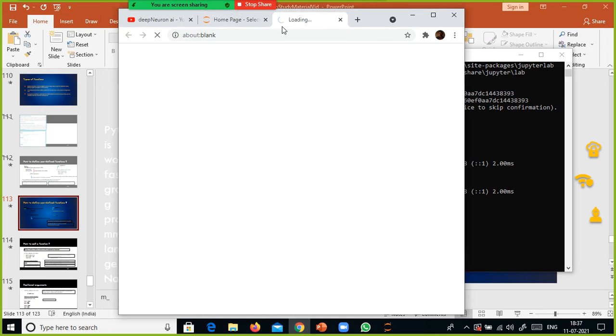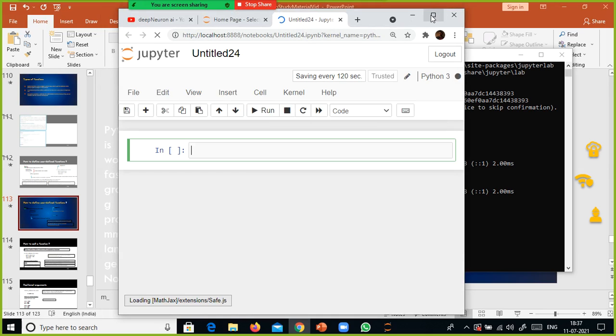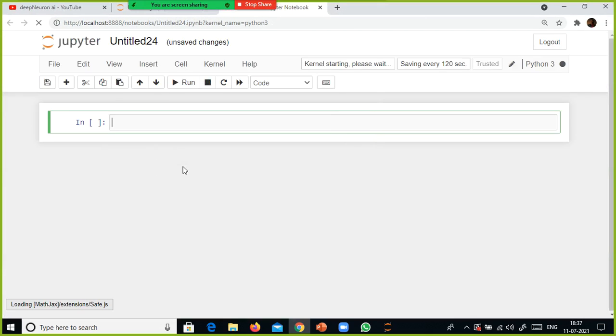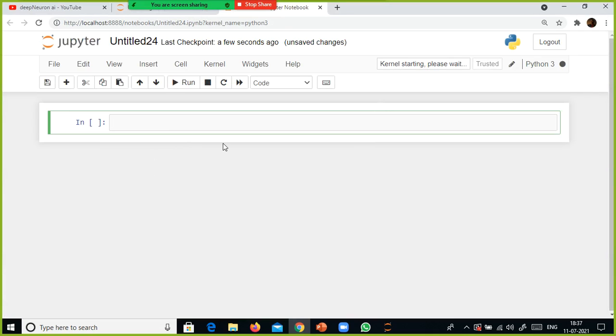Yeah, it is loading. Let's wait for a minute. Earlier it was not showing at all. Sometimes it will take some time to load this one. It depends on the number of files that you used.